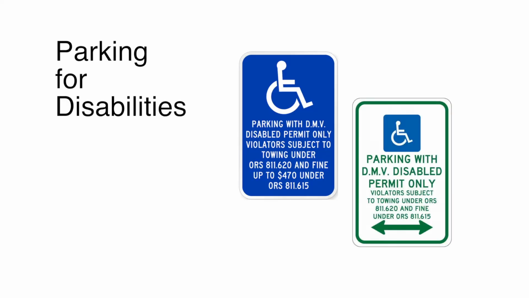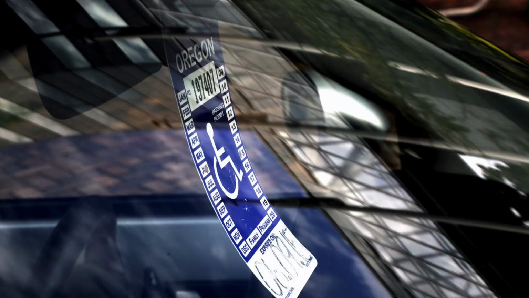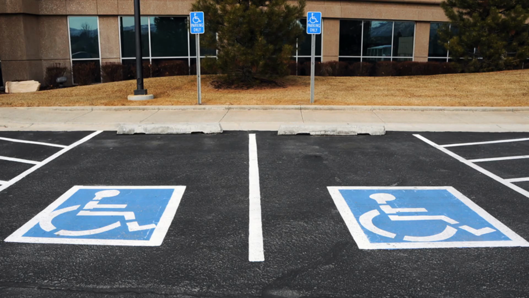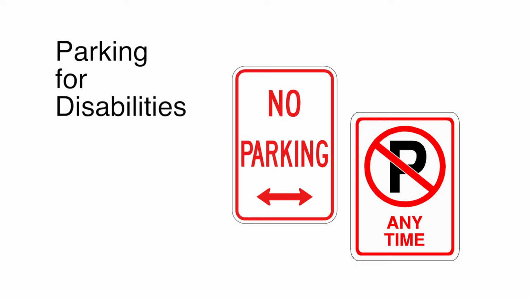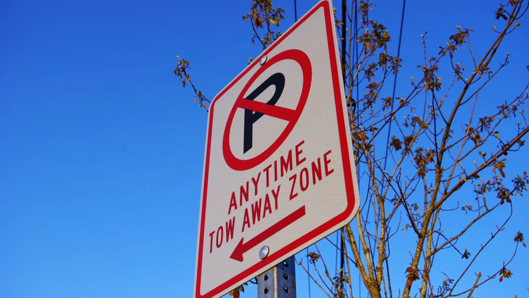Parking spaces for persons with disabilities. Oregon issues special parking permits to persons with disabilities or groups that transport persons with disabilities. Spaces may have the disabled symbol on the ground as well as a blue sign with the symbol placed at the front of each space. It is illegal to park in a space marked for persons with disabilities unless you have a valid disabled parking permit.